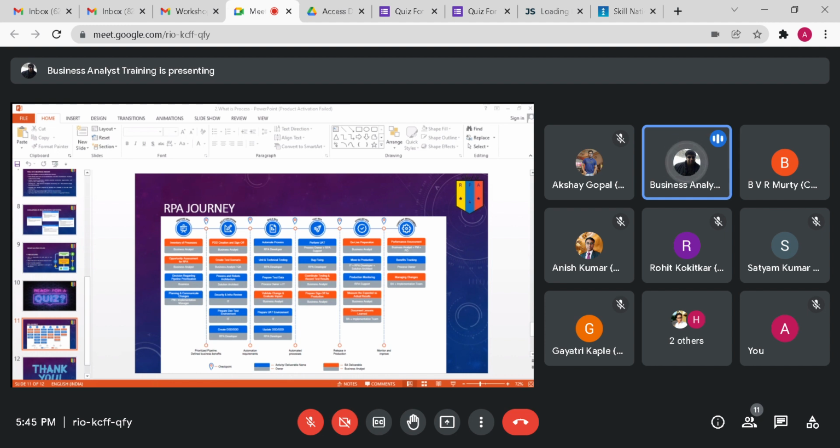In the first column, we have the name of the process, then the owner of the process. And then we have our 5 questions. Is the process highly manual? Is it rule based? Is it in electronic format? Is it a standard input? Is there a low exception rate? For each of these questions, we have to give a score of 1, 2, or 3.